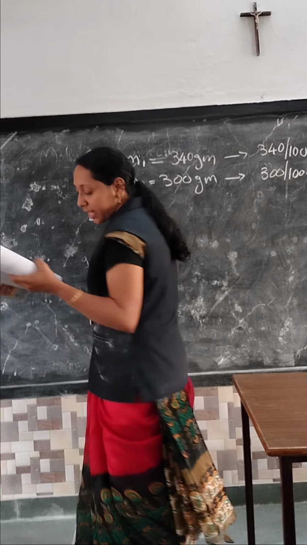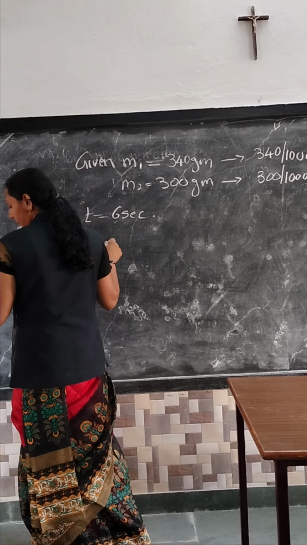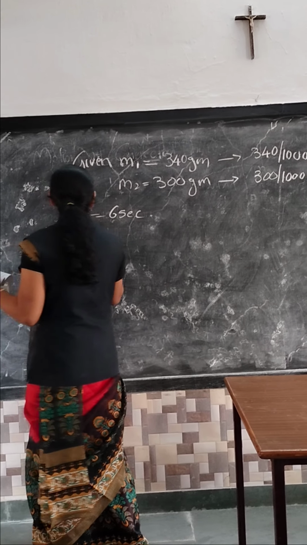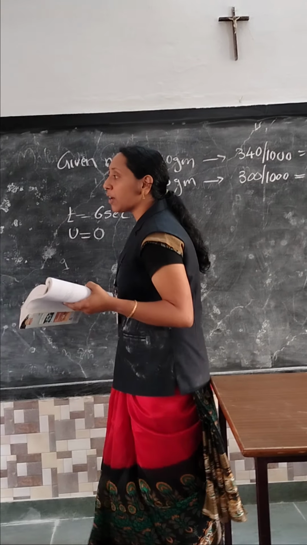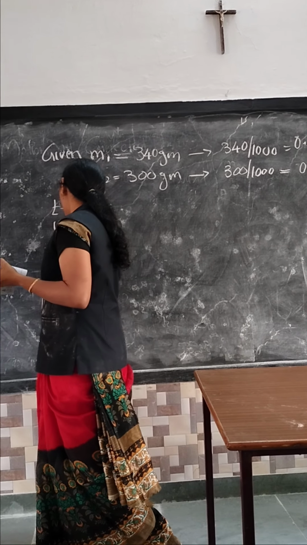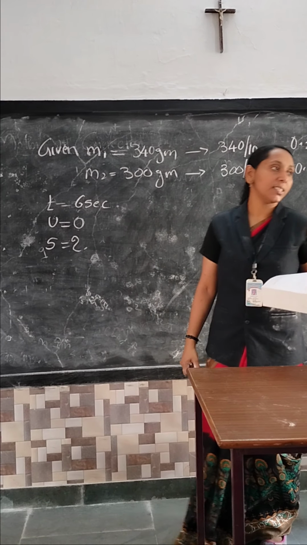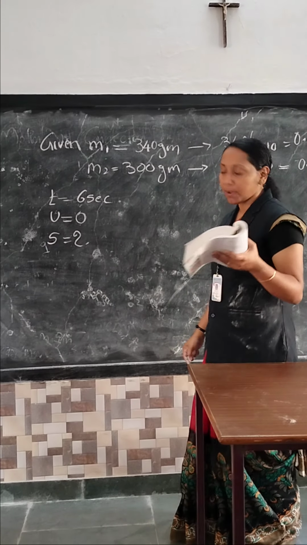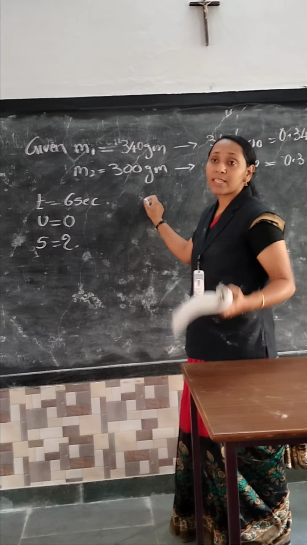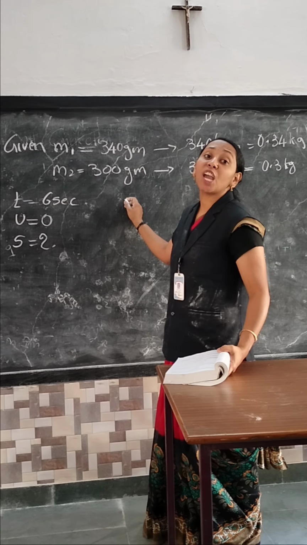Okay. Then the other thing is starting at rest, that means u equal to 0. What do you want to find out? S. S means how much distance the mass has covered. So how do we find it? For S, which equation do we use? Equation of motion.